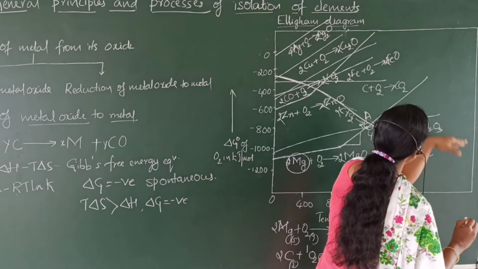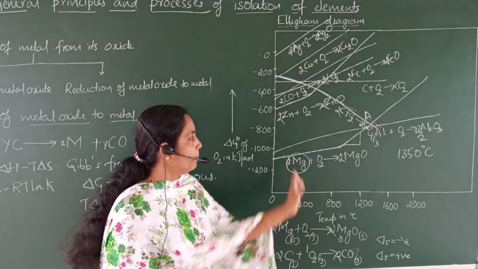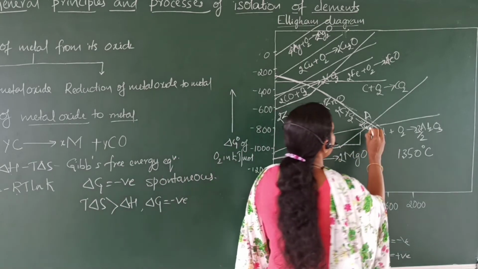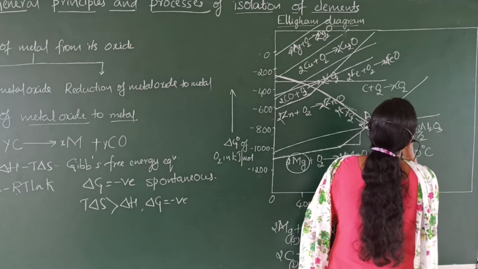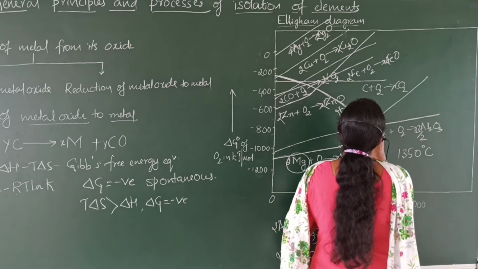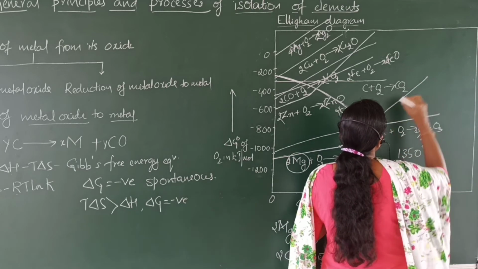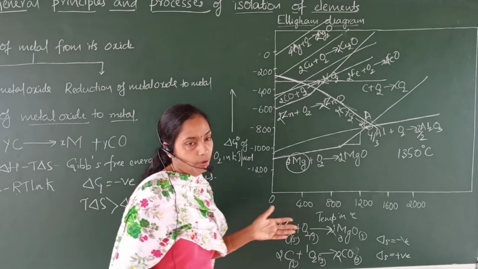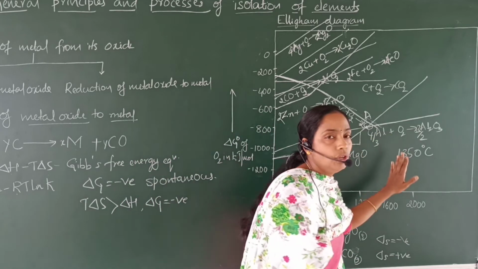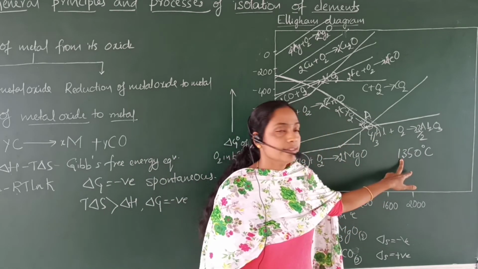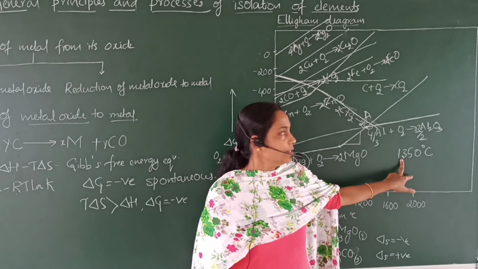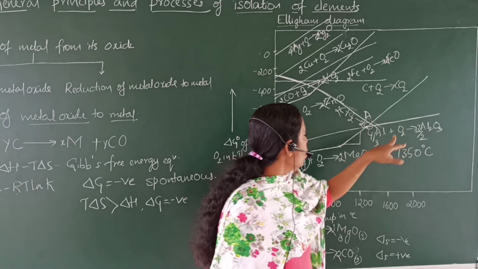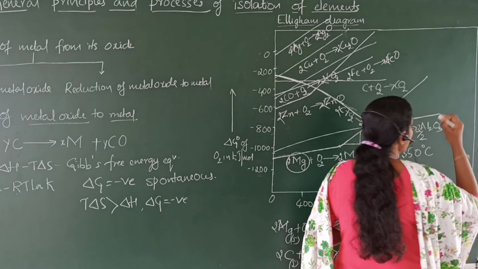Now, consider above the point of intersection temperature. See here, this aluminium oxide graph is below and the formation of magnesium oxide graph is above. That means above the point of intersection temperature, that is 1350 degrees Celsius, the formation of aluminium oxide is more feasible.